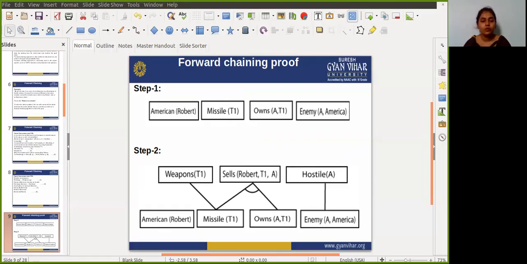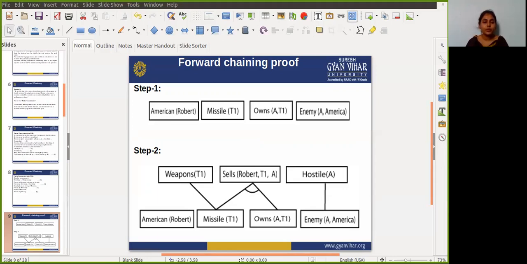Rule 1 does not satisfy its premises, so it will not be added in the first iteration. Rules 2 and 3 are already added.